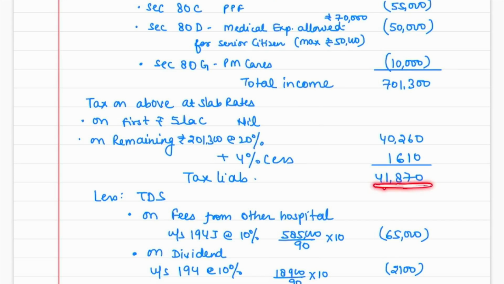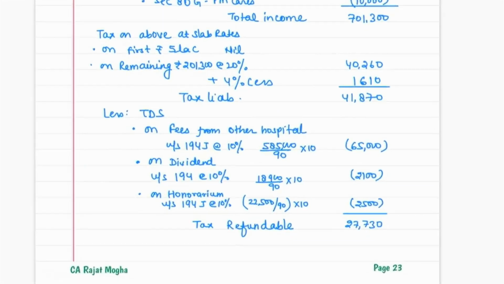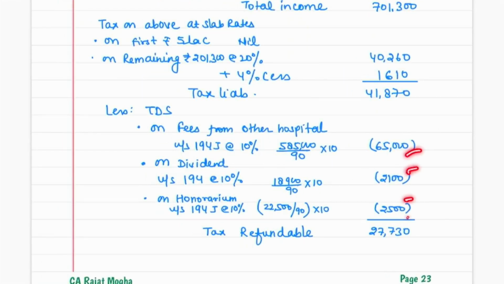Now, the question is not yet complete. This is again very important. Some students might leave this question over here only. But please remember that in this case, some TDS was also deducted, so you have to take the credit of all this TDS. We have already discussed that 5,85,000 is the amount after TDS. So this amount was 90%. So how much is the TDS? 10% was the TDS.